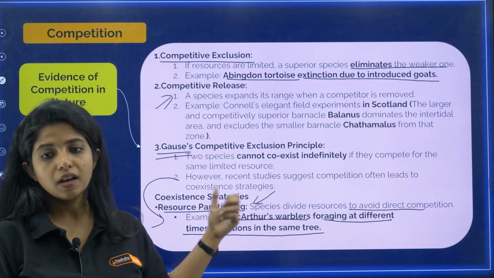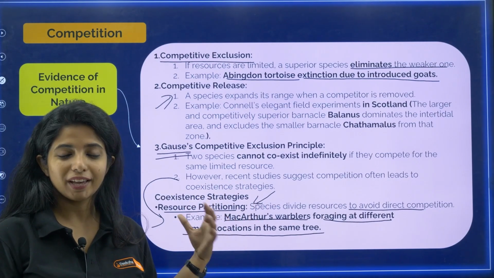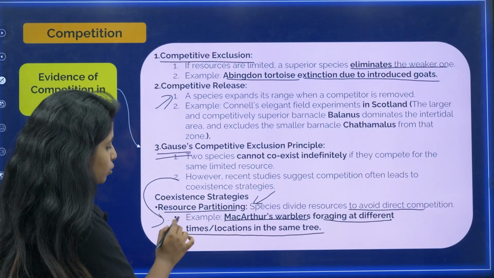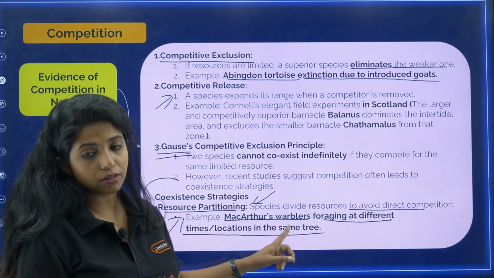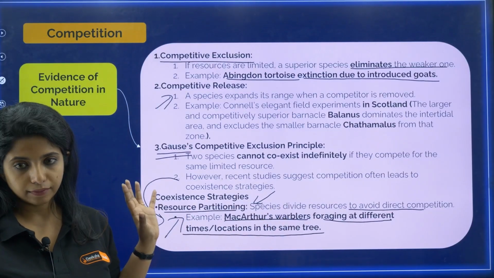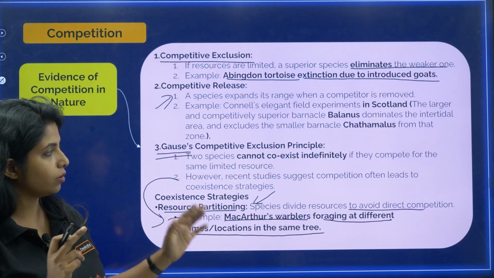Gauss said it is not possible, but here organisms are showing a coexistence strategy, making sure they are doing resource partitioning. Example is MacArthur's warblers. There are 5 of them, all of them could survive. 5 different groups, they could survive.